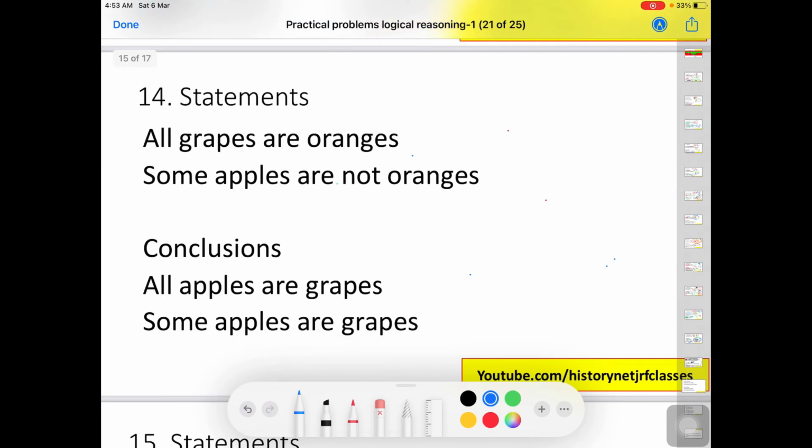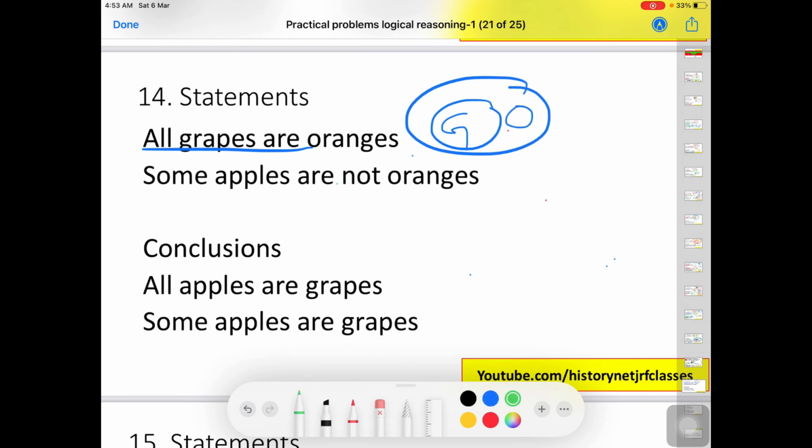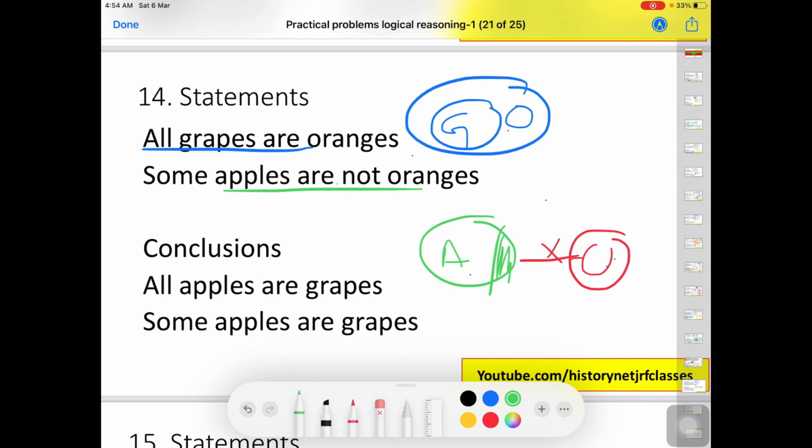Next question is, all grapes are oranges. So here we have grapes, then oranges, and it is saying that some apples are not oranges. So we have this apple, and some portion of apples are not oranges. Now we will arrange them similarly. It's like this, no? Now the common between them is O, right?